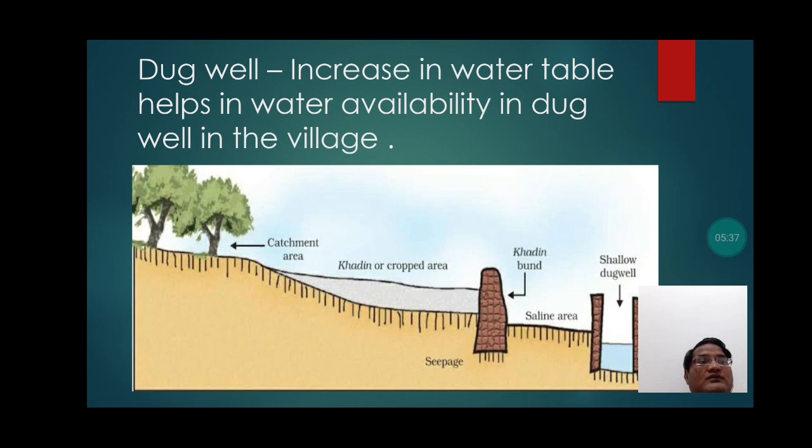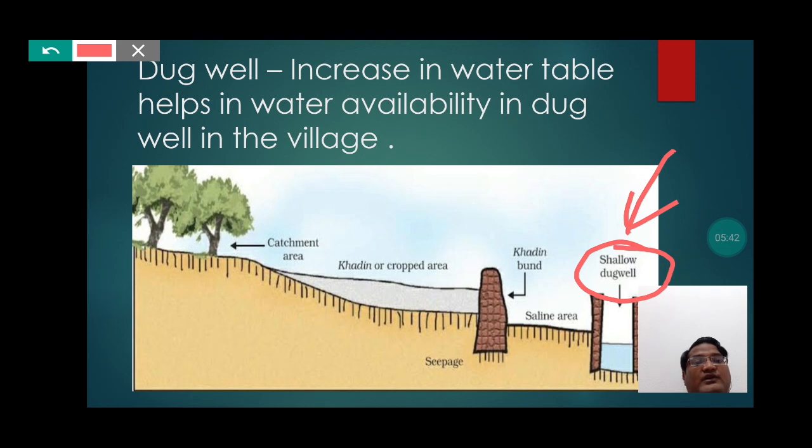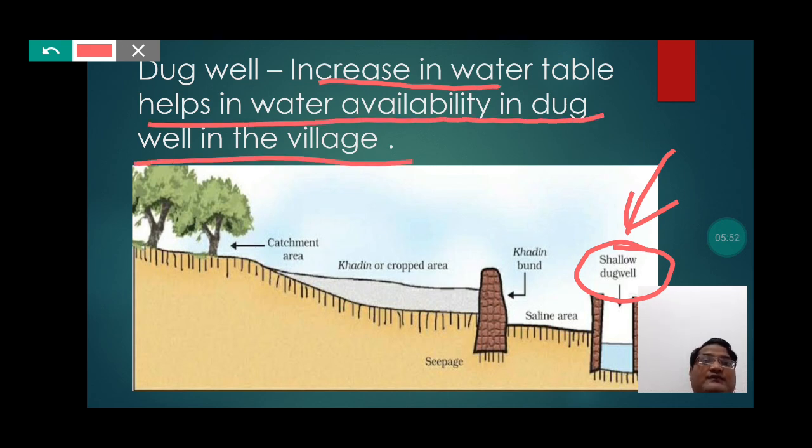Dugwell. Now students, if you concentrate on this picture, you can notice the presence of a shallow dugwell. Increase in water table helps in water availability in the dugwell in the village. So students, the water which starts seeping deep inside the soil recharges the water table, and due to the restoring of water in the water table, the water which remains present in the dugwell also gets increased.